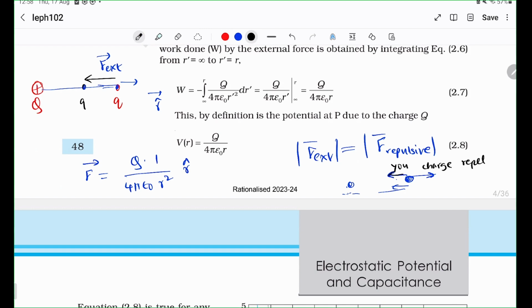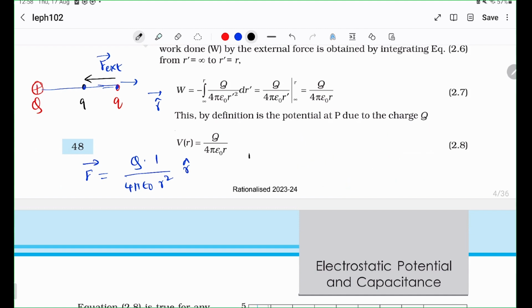So you are applying the same amount of force as a repelling charge. So it should technically stay there, but you're applying a very, very tiny amount of extra force. So that's going to bring it very, very slowly to this point. And now at this point, it has no kinetic energy because you have brought it very, very slowly. And therefore, you can calculate what the change in the potential energy is. So what is the work that you put in?